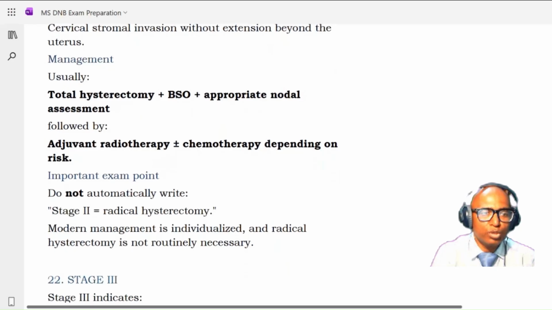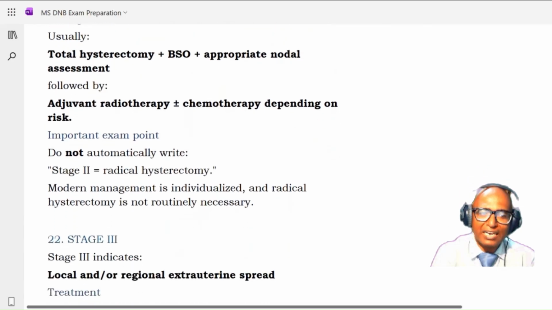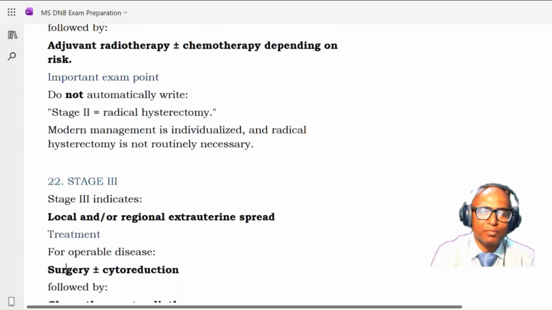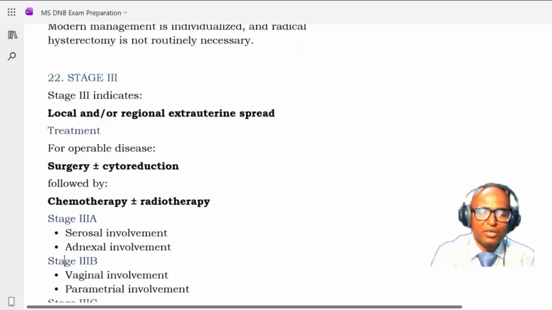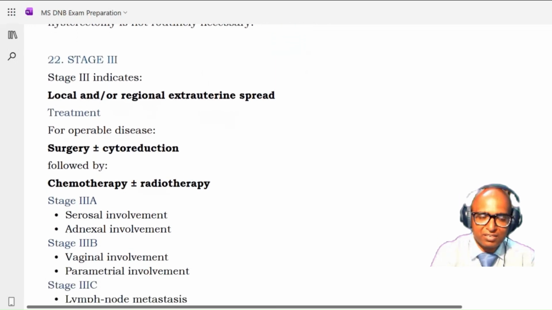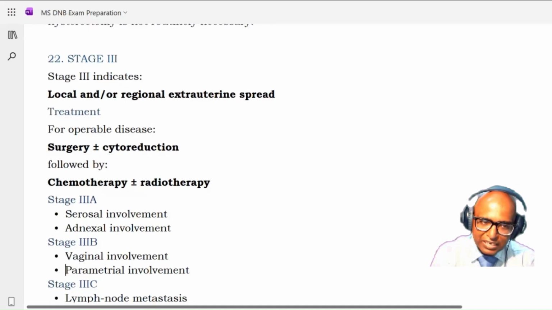So do not automatically write stage 2 radical hysterectomy. This we have already mentioned. Modern management is individualized, and radical hysterectomy is not routinely required. Now stage 3 and stage 4 are the advanced disease. So stage 3 will indicate that there is a local and regional extrauterine spread. The treatment is, if the case is operable, then you will go for surgery, which is mainly cytoreductive surgery, followed by chemotherapy plus or minus radiotherapy.